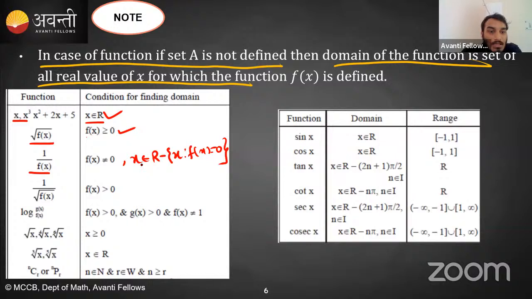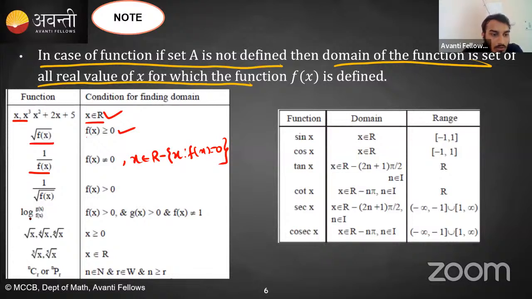Is that clear? x is the complete number line except all those x for which my function is becoming 0. You will say this is the domain of 1 upon f of x. Is this clear? ये आपने 11th class में भी पढ़ा होगा, right? How to find the domain and range. Similarly, 1 upon square root of f of x, for that f of x should be greater than 0, right?